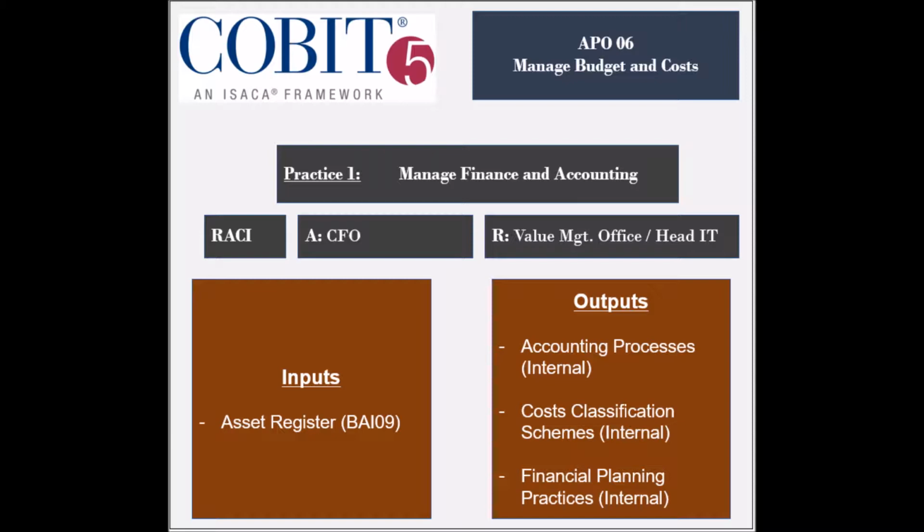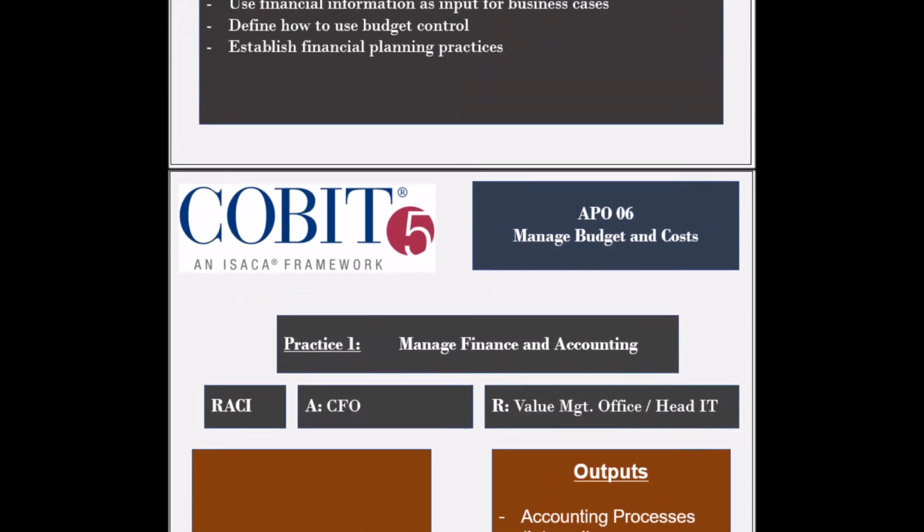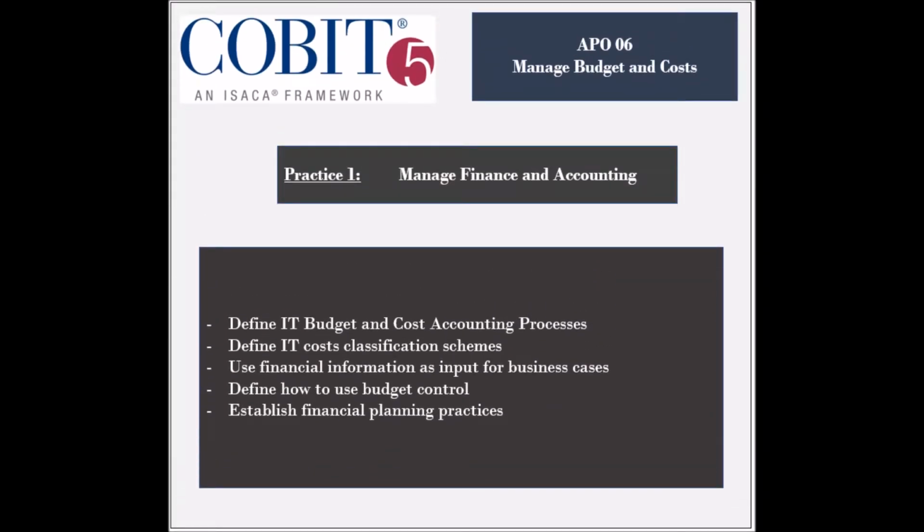The practice receives one input, which is the Asset Register from the BAI9 process. It generates 3 outputs, which are the accounting processes, the IT cost classification schemes, and the financial planning practices, all to be used internally. The activities involved in this practice include defining the processes and responsibilities of the IT budgeting and costing in alignment with the enterprise policies, which should ensure transparent, fair, and comparable IT costs and benefits estimations.